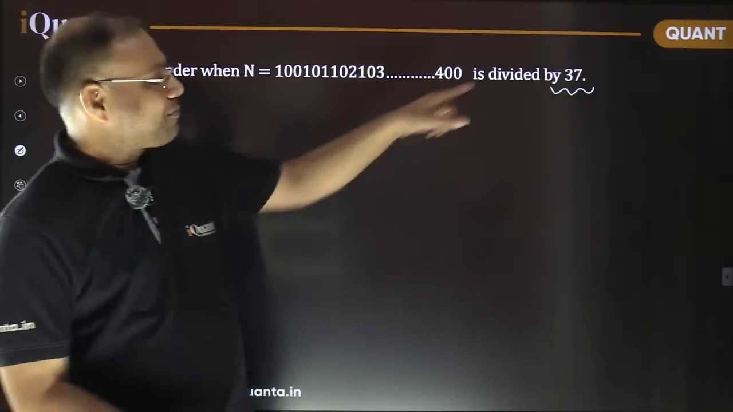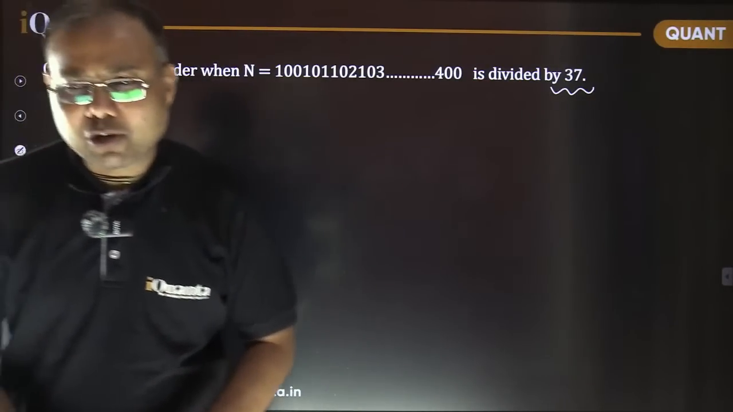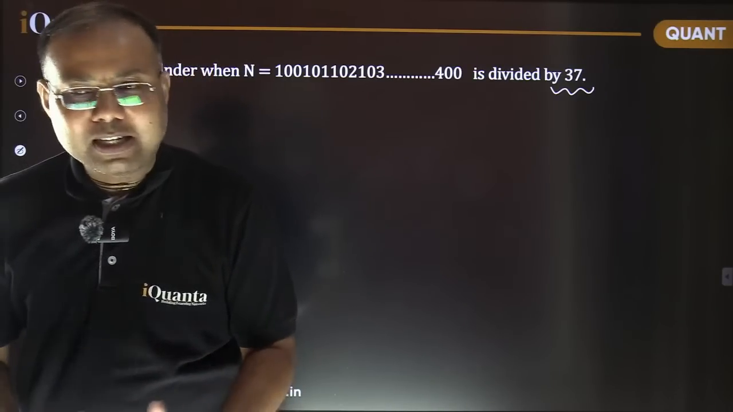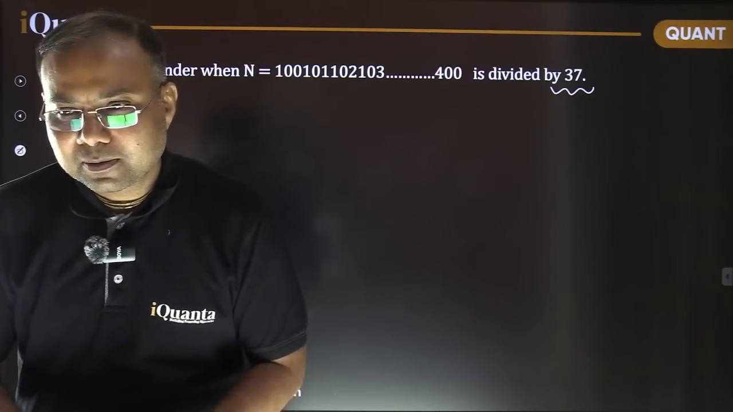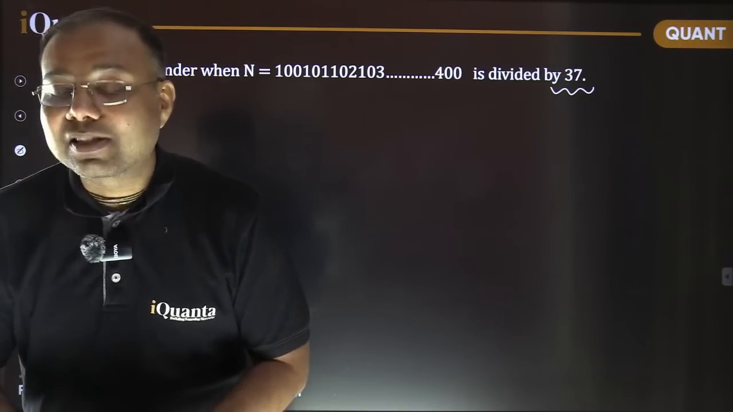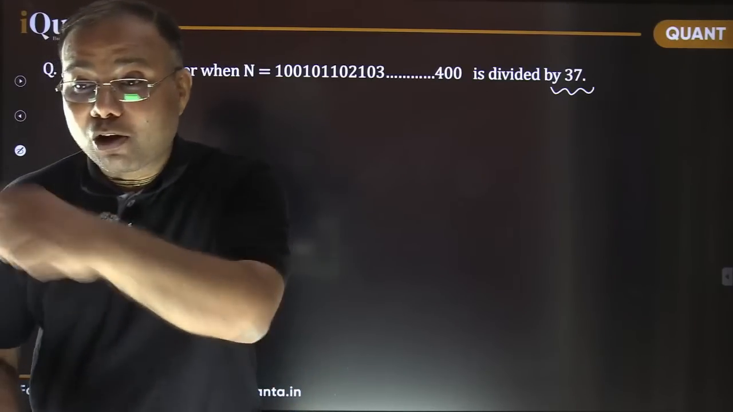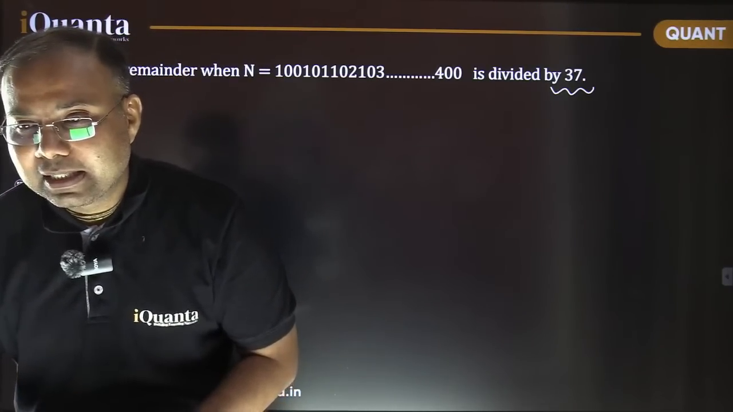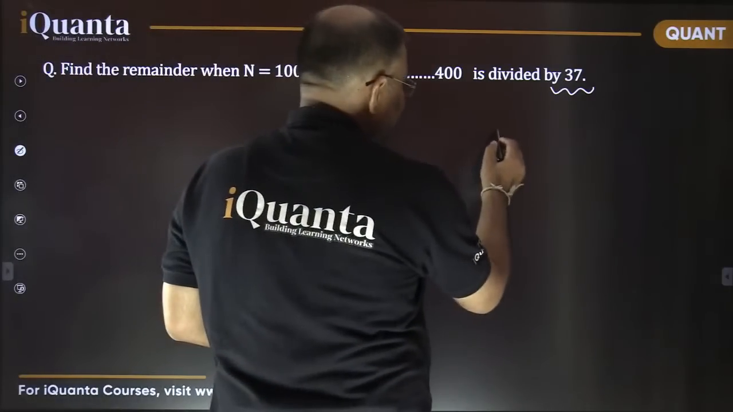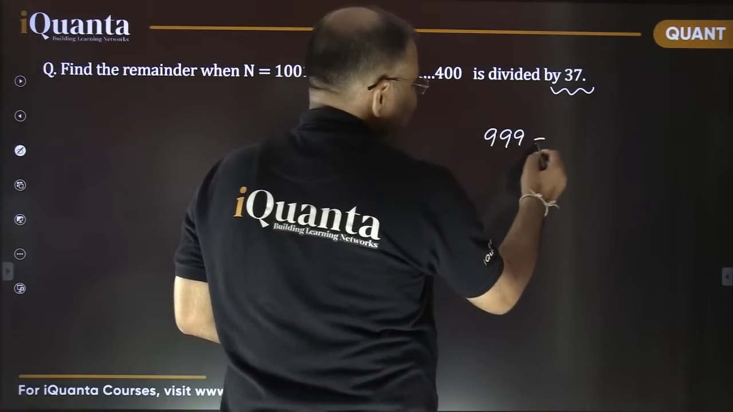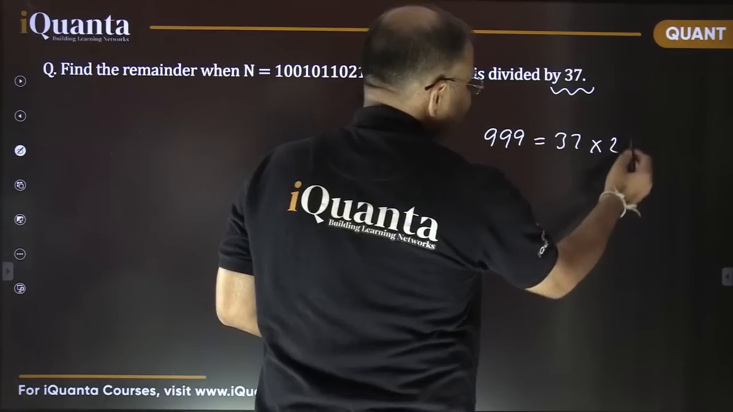So how do you check whether a number is divisible by 37 or not? What is the method? What is the divisibility rule for 37? Anyone remembers? Yes, 3 digits at a time and adding all of them. Yes, that's true, Ashish. So the rule of 999. Excellent. The 999 is basically 37 into 27.